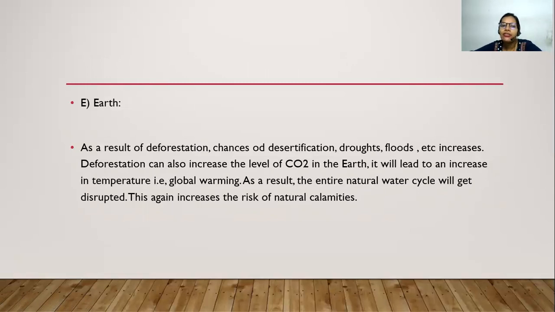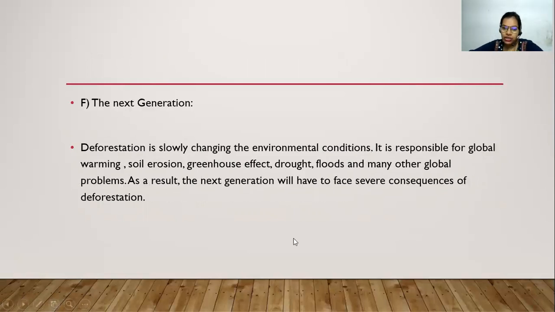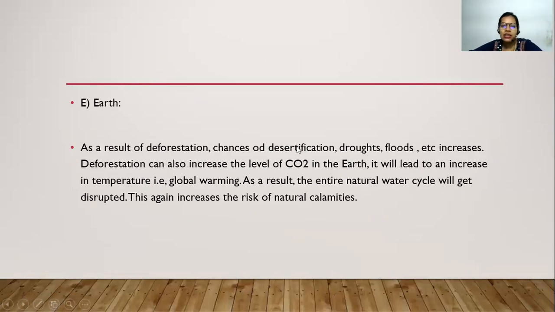Now the effect of deforestation on the earth. So as a result of deforestation, chances of desertification, droughts, floods etcetera increase, which we have discussed so far. It will also increase the level of CO2 in the earth. So obviously what will happen, there will be chances of global warming. Then it will also affect the water cycle and it will cause all the possible natural risks of calamities.